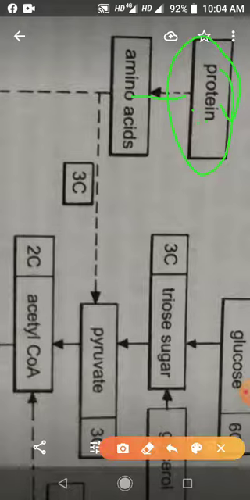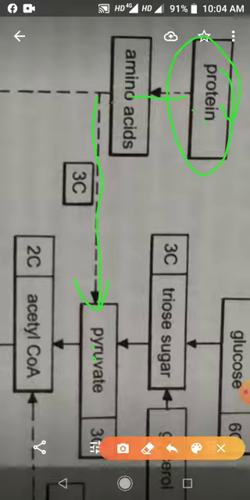Now there is deamination of amino acid, then amino acid is converted into pyruvate, and then it will enter the Krebs cycle.